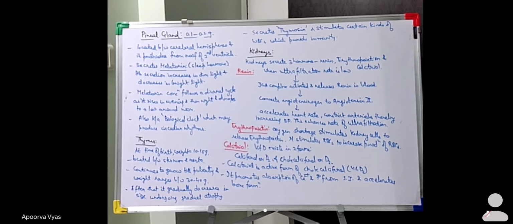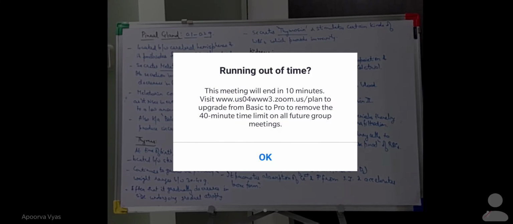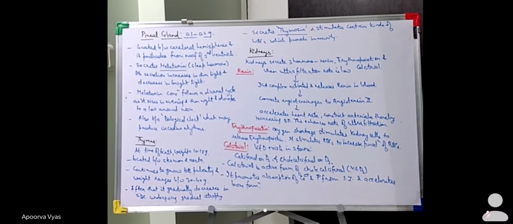So renin would be secreted when the ultrafiltration rate becomes low, and because of that the JG complex will get activated and release renin. This renin will convert angiotensinogen into angiotensin 2, and because of that it will accelerate the heart rate, constrict the arterioles, and then increase the blood pressure.